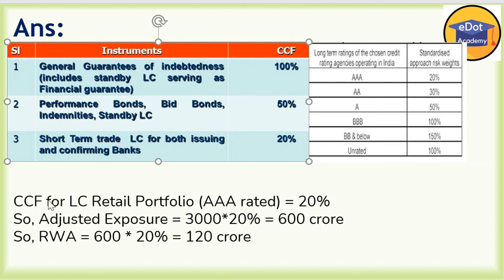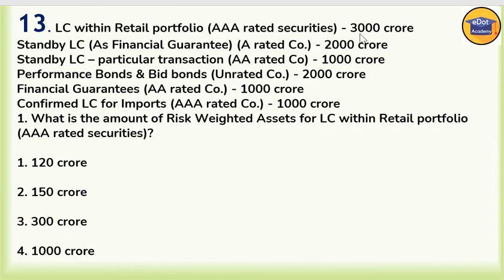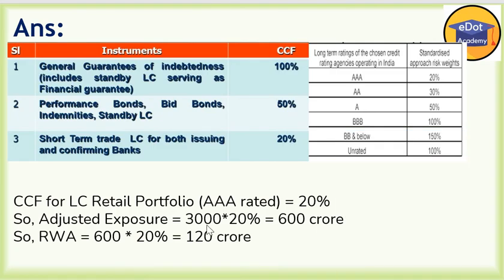Now we first have to change to credit equivalent. What is the credit conversion factor? The CCF for LC in the retail portfolio is given as 20%. So the given exposure is 300 crore, which we convert to credit equivalent. 300 crore into 20%, we are getting 60 crore. And after that, because it is AAA rated, 20% of that once again.